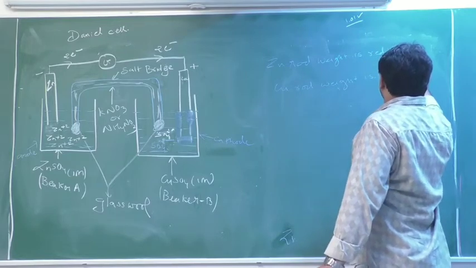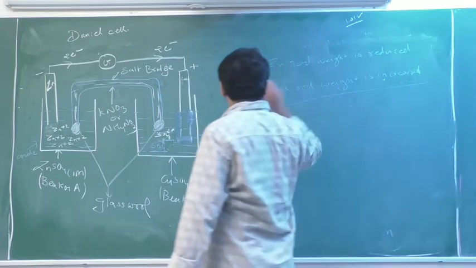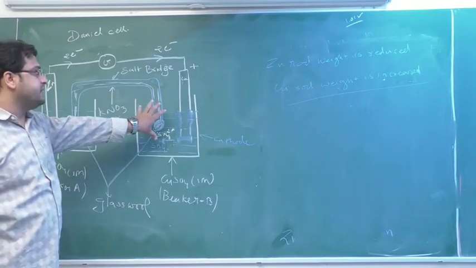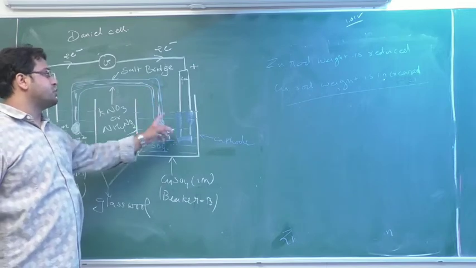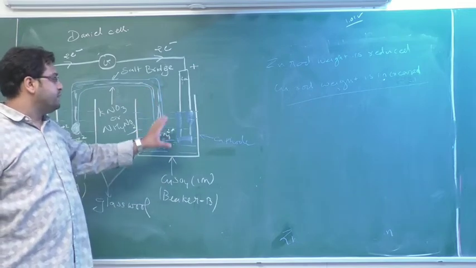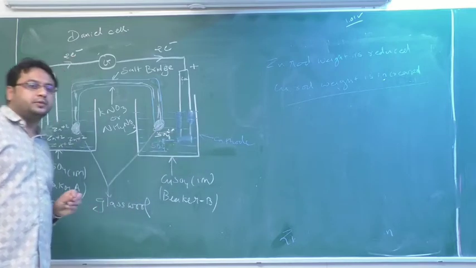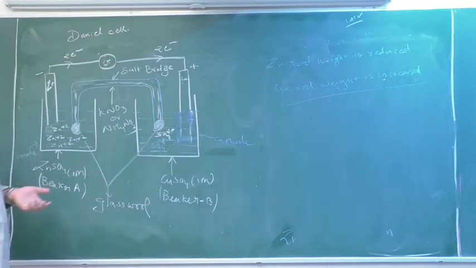So here it has been proved that the zinc rod will act as an anode, hence its weight goes on reducing, whereas copper rod weight is increased. Means here there is a deposition of copper, and always the deposition occurs at the cathode. Okay. So after the removal, what is the conclusion?